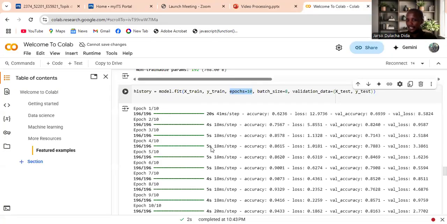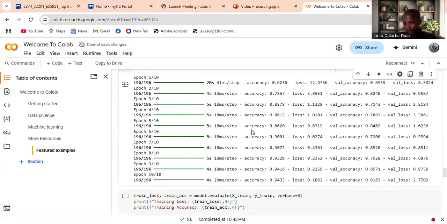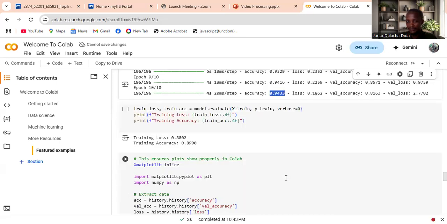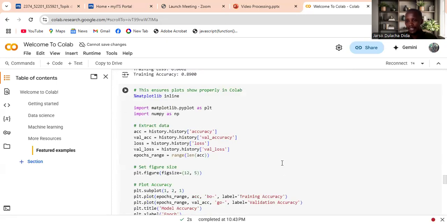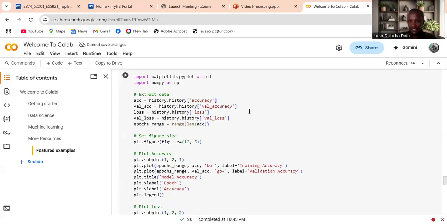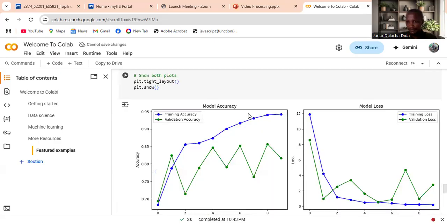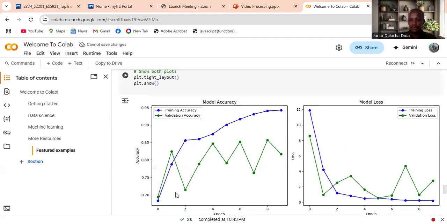As I have said, the model was trained for 10 epochs with good accuracy, around 94 percent. Then I plotted the curves of training accuracy and training loss to check the progress of training.